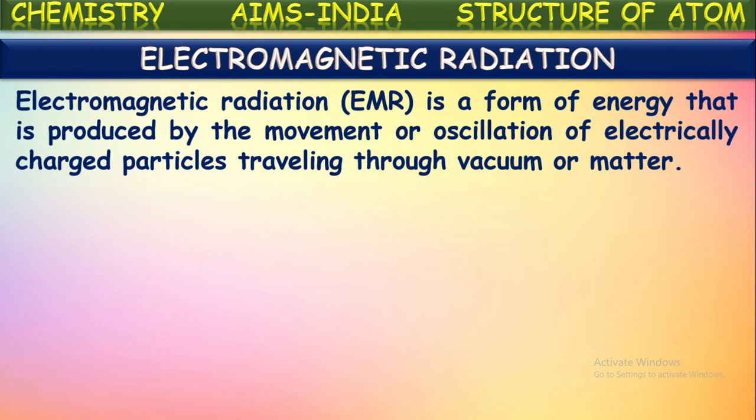Electromagnetic radiation, simply called EMR, is a form of energy that is produced by the movement or oscillation of electrically charged particles like electrons, which are traveling through vacuum or matter. The energy emitted by continuously moving electrically charged particles is called electromagnetic radiation.